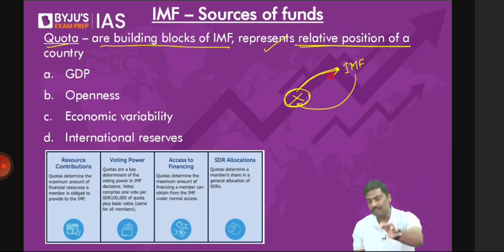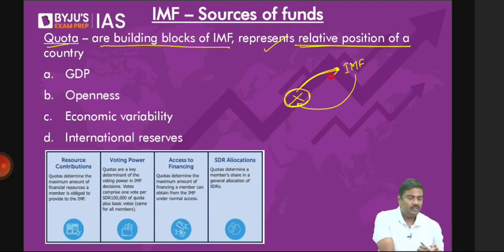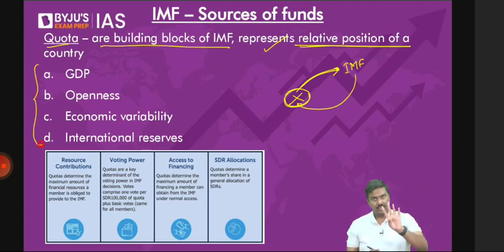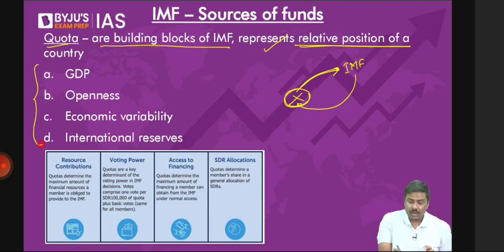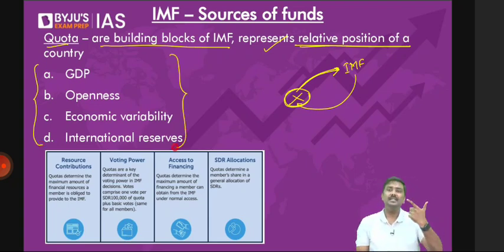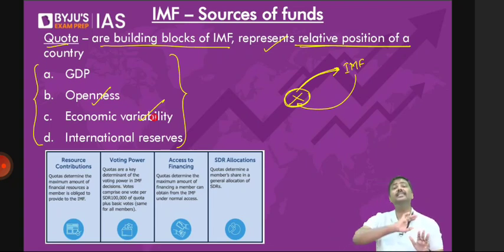So what formula is used? Just memorize this. There are 4 parameters which are considered by IMF in determining the quota of a country: GDP, openness, economic variability, and international reserves. Now some of you try to do a PhD on all the 4. Don't. It's a waste of your time. Let me know if you expect UPSC to ask a question on this. This is how quota is calculated for any country.